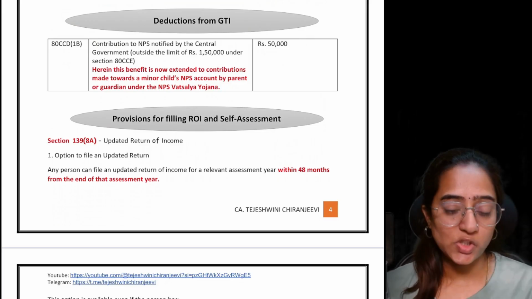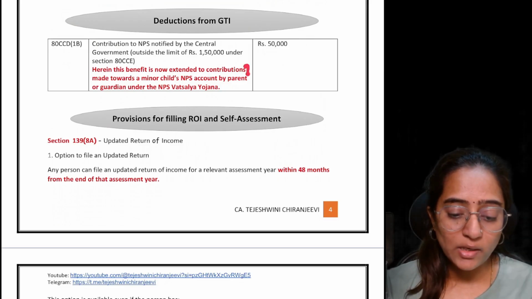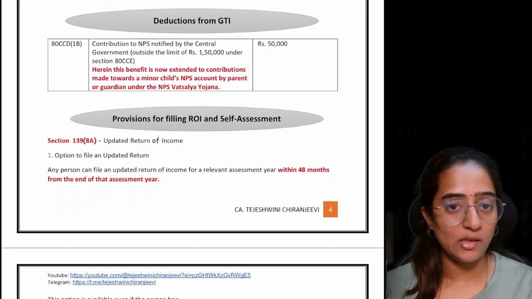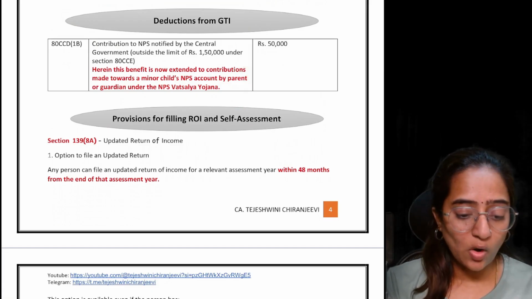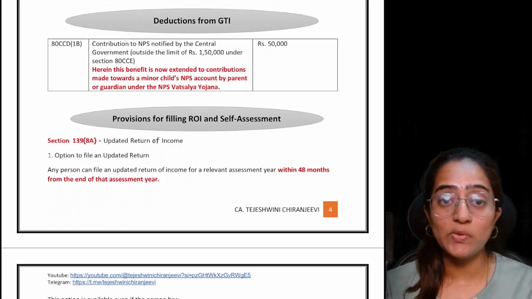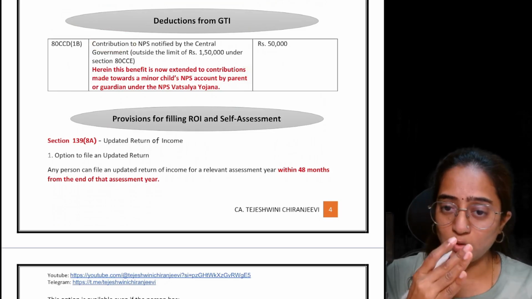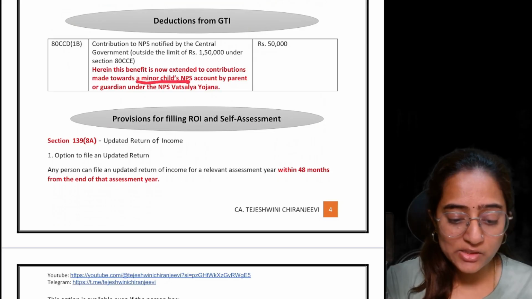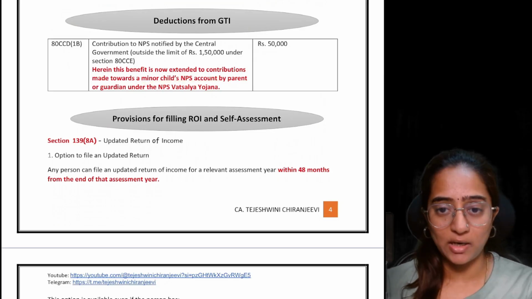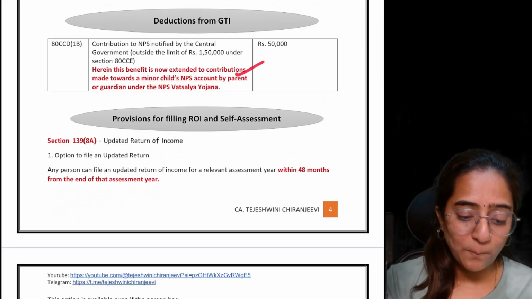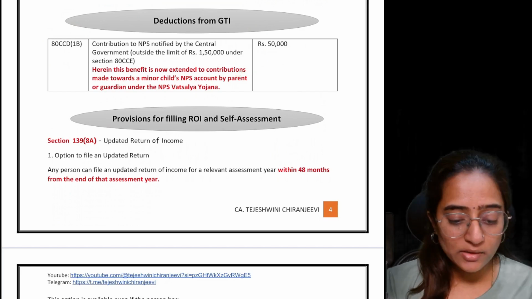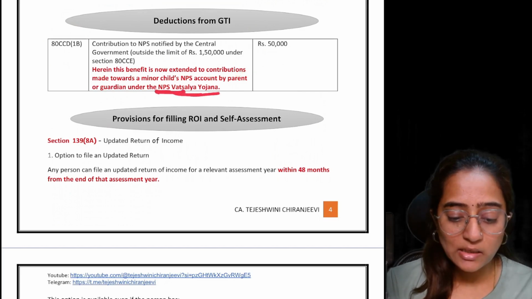Now, the change is that there is one more option which you can take. Earlier, you were supposed to make the contribution for yourself only. Now, you can make that contribution to a minor child's national pension scheme account, and this can be done by a parent or a guardian under the national pension scheme Vatsalya Yojana.